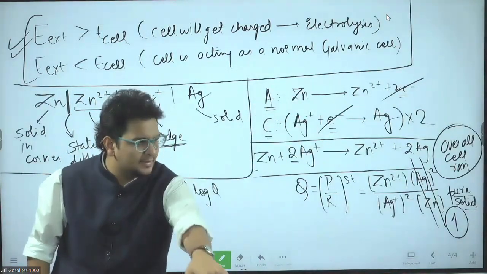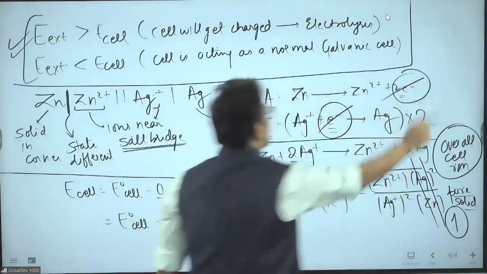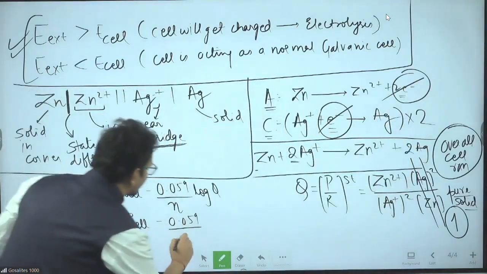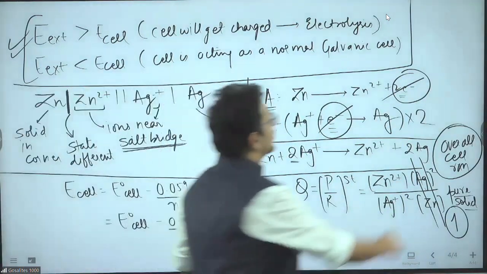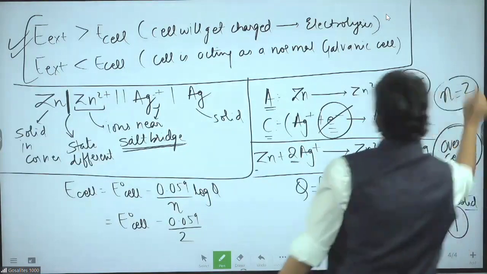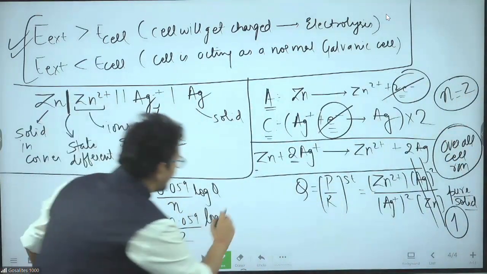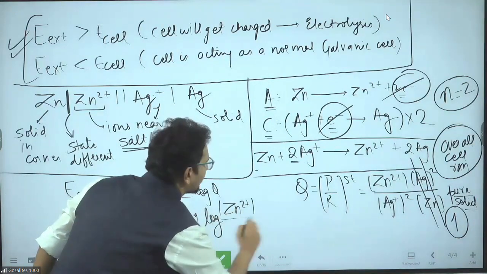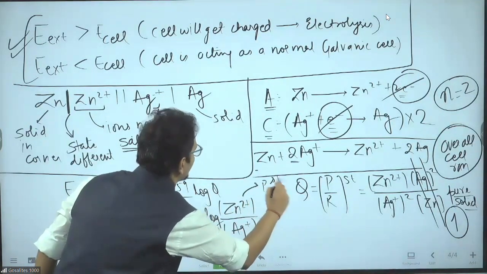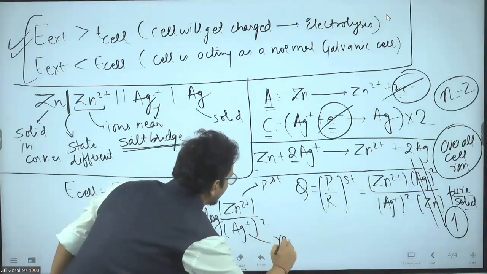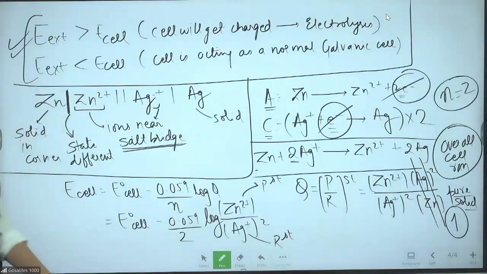They were not balanced. But after balancing, 2 electron given, 2 electron taken. So overall electron transferred 2. Check how many electron got cancelled. 2 electron got cancelled. So n equal to 2 here. Log Q will be Zn2 plus upon Ag plus square. How, sir? Product power stoichiometry upon reactant power stoichiometry. This simple funda is Q.